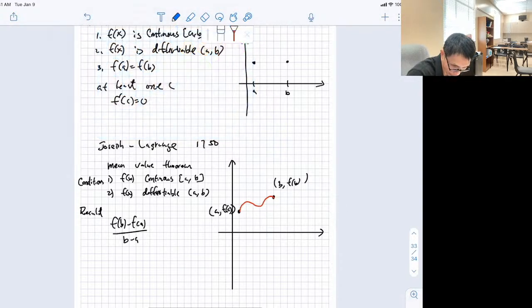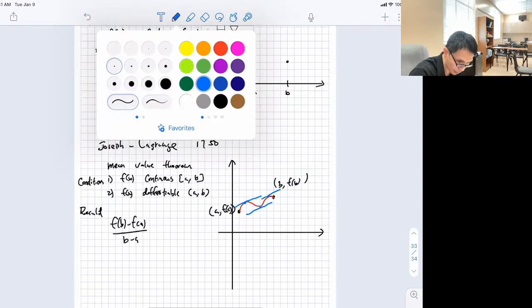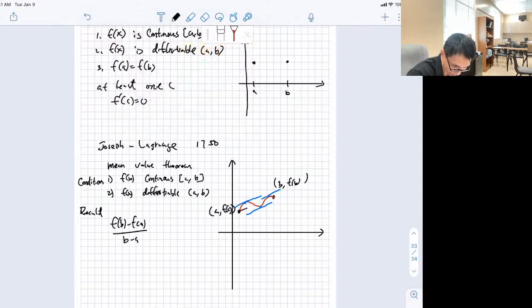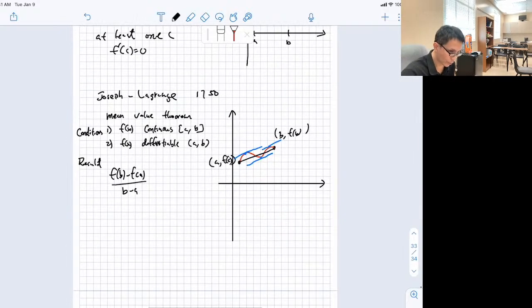So if you look at here, there was probably a slope right here. And there's probably a slope right here. And there's probably a slope right here. They all have the same slope as the black line. So in this case, there is at least one C, so it's equal to f prime of C.